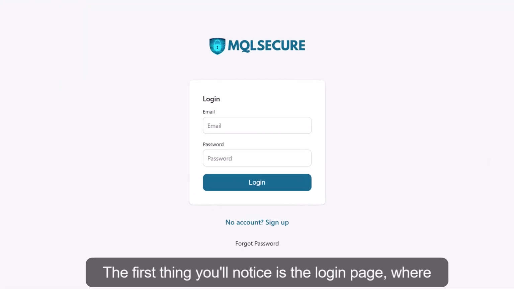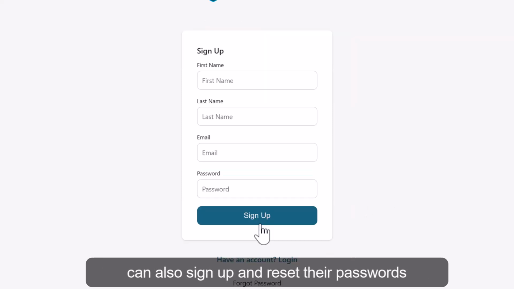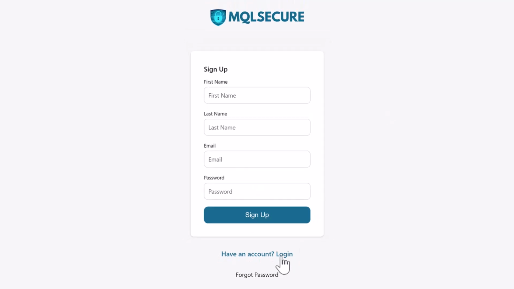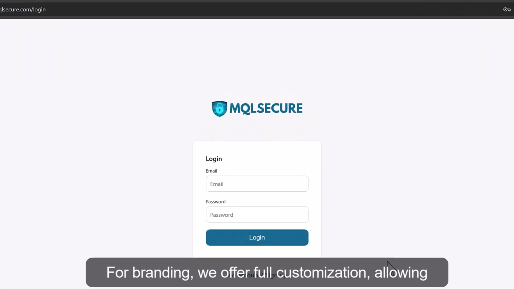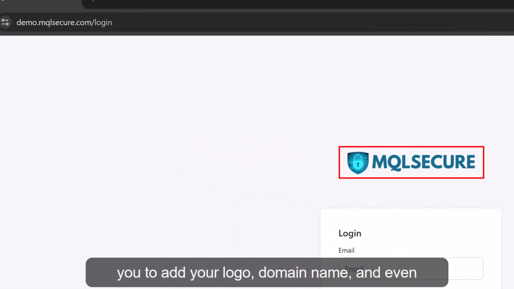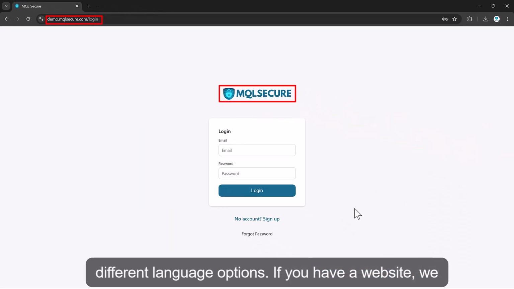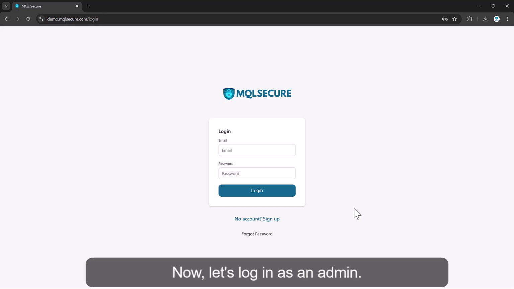The first thing you'll notice is the login page, where both admins and customers can log in. Customers can also sign up and reset their passwords effortlessly. For branding, we offer full customization, allowing you to add your logo, domain name, and even different language options. If you have a website, we can help you integrate MQL Secure under your own brand and domain. Now, let's log in as an admin.